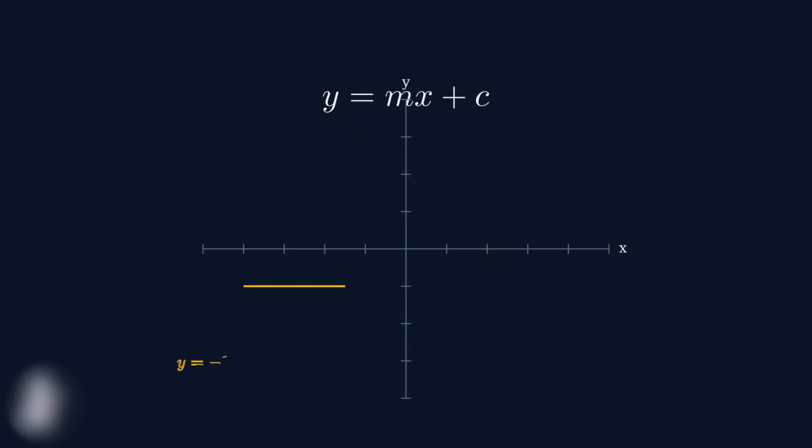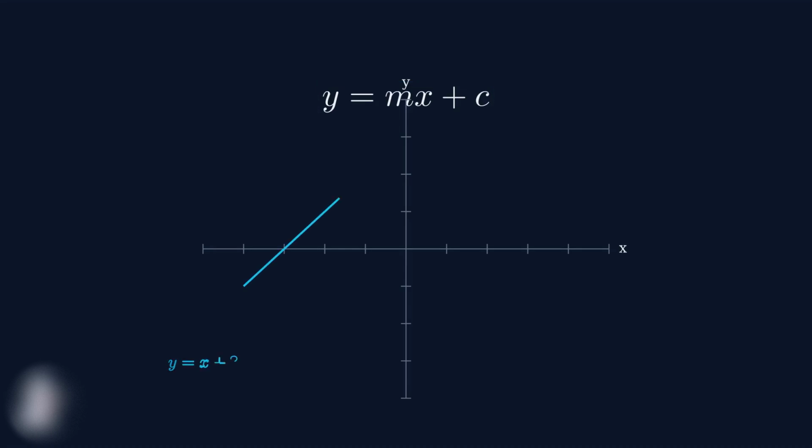When m equals 0, we get a horizontal line. The line doesn't rise or fall at all, it stays perfectly flat. In this case, our equation simplifies to just y equals c. Now let's focus on the y-intercept, represented by c. This is the point where our line crosses the y-axis, which happens when x equals 0. The y-intercept tells us the value of y at this crossing point.